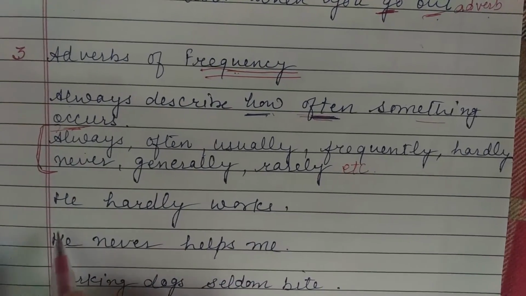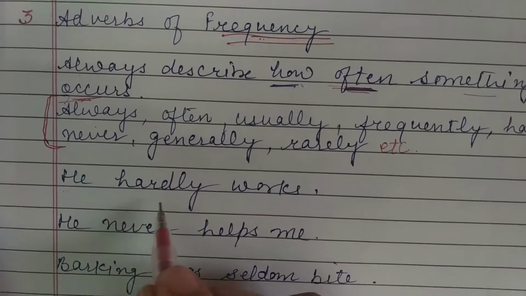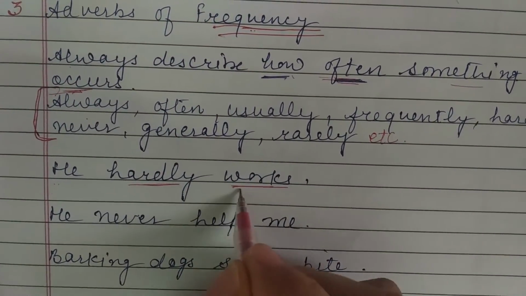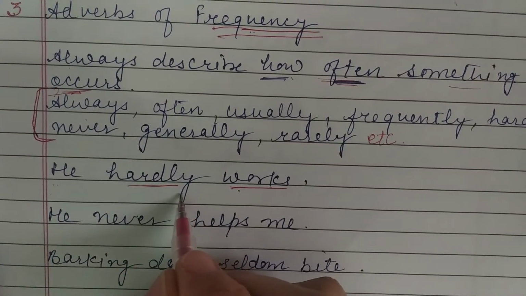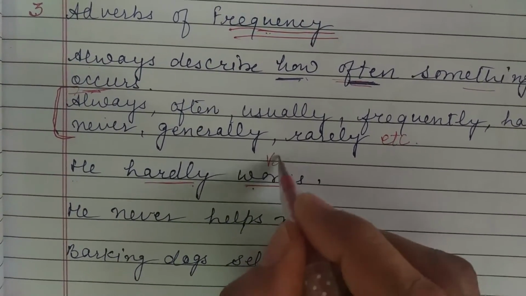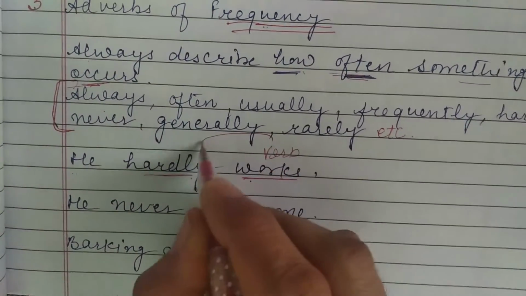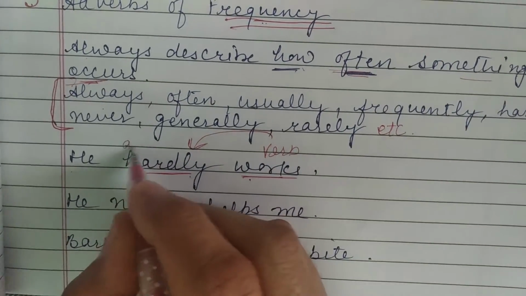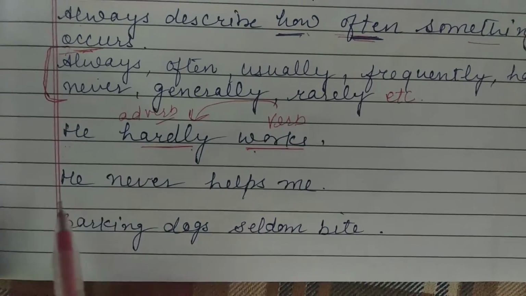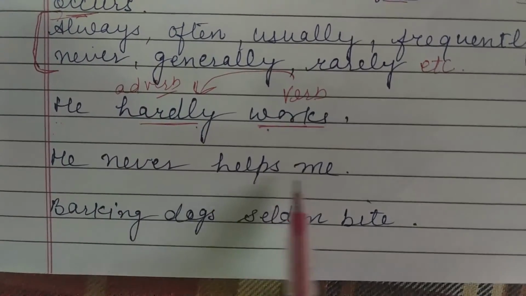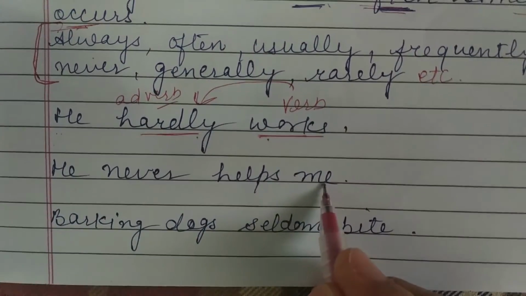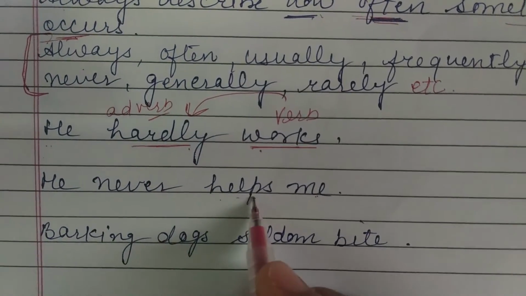So let us take an example. He hardly works. So how often does he work? Hardly means he rarely works. So here this verb is being modified by this adverb. Now take the next example. He never helps me. So he helps me, but now he never helps me.